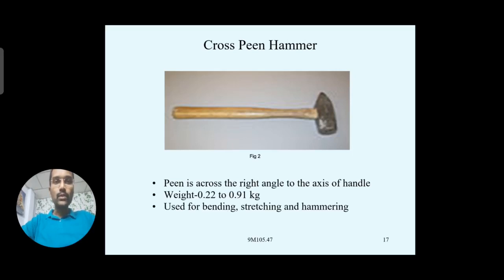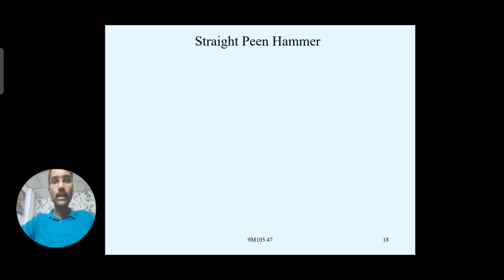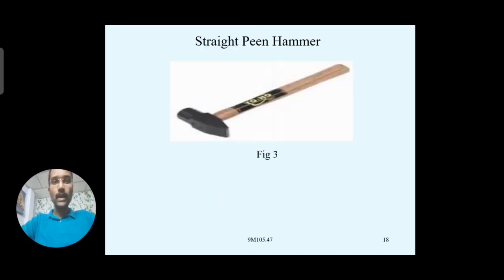It is mostly used for bending the work material or for stretching the parts while giving blows over that, and the flat face of the cross peen hammer can also be used for hammering. And this is a straight peen hammer, which follows a straight line, parallel to the axis of the handle.